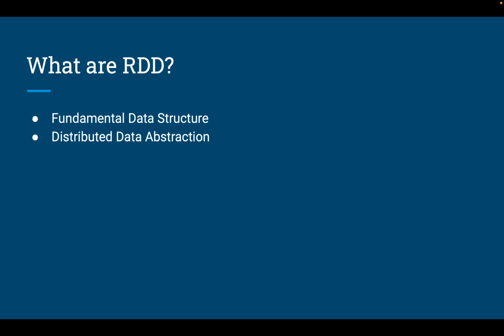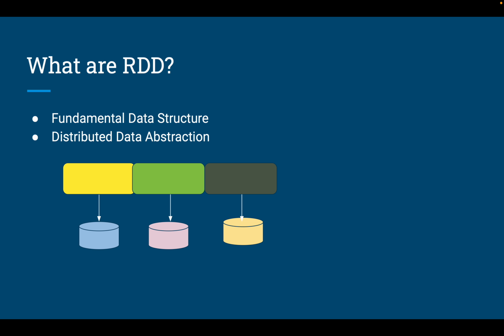Okay. And it is a distributed data abstraction, which means if you have a data structure, it will be logically divided into different partitions, and each partition may be saved on different nodes. And one good thing is that we are able to access them separately, or we can execute them in parallel. Okay, so that is what we mean by distributed. So here we can see a data set, or consider it as a list of data, which is partitioned into 3, and each partition is saved on a different node.